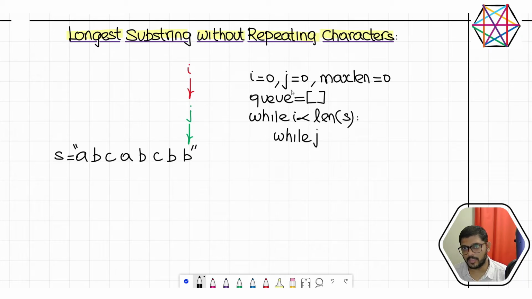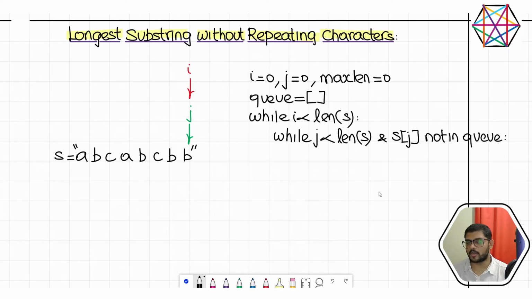While j, even the right pointer j, the pointer which is running fast, is supposed to be less than length of s. And not just that, Sj is not in Q. If Sj is not in Q, then we are going to add that particular element to the queue.